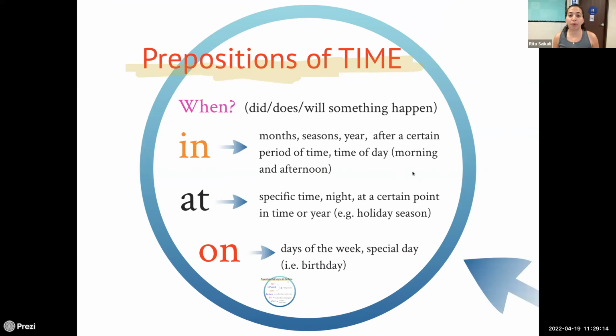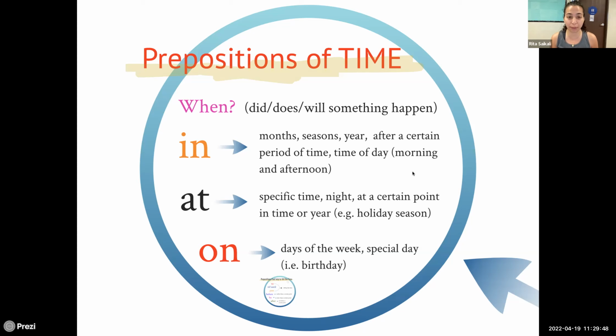So what are some prepositions of time? Well, it answers the question when. When did or does or will something happen? In, at, and on. These are the main prepositions of time. We use in when we're talking about months or seasons, years, or after a period of time or time of day.